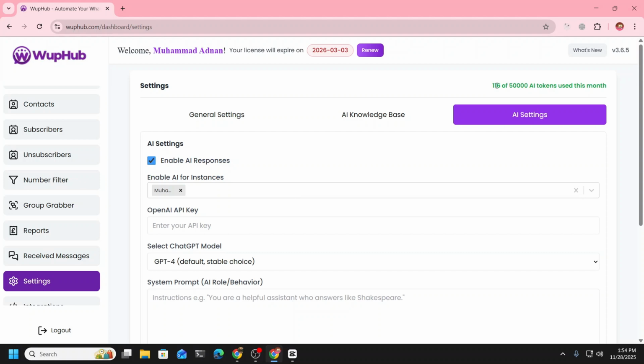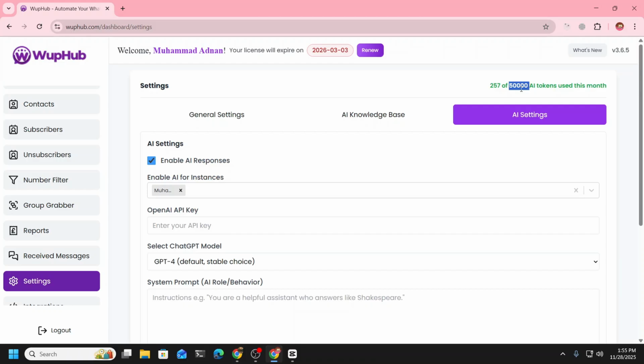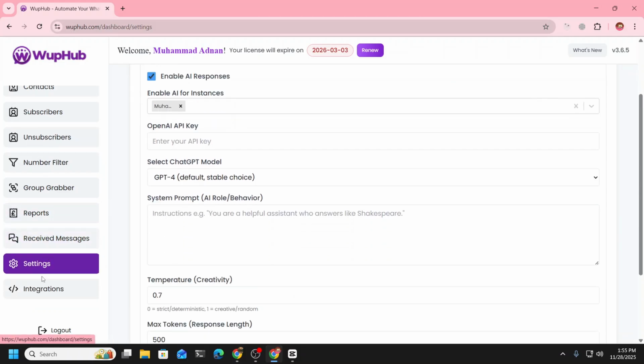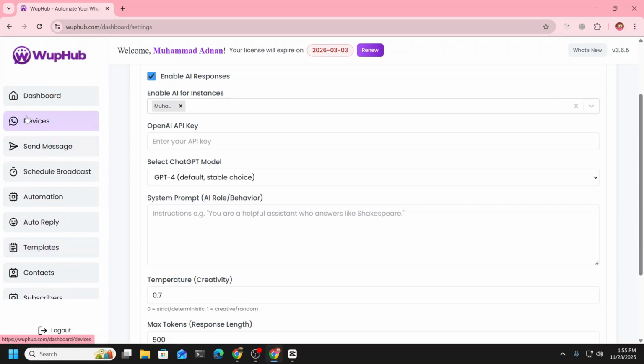As you can see, the tokens got used from these last two messages. It is showing you here as well that it took 257 tokens to respond to these two messages. Anyway, you have here 50,000 tokens, or it can be increased on the basis of your plan. And I hope that's it.